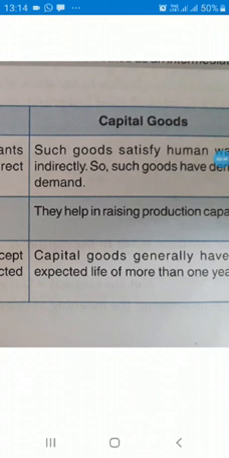They do not lose their identity in the production process. They do not get merged in the process of production. But they need repairs or replacement over time as they depreciate over a period of time. We will discuss the word depreciation also. It is a part of national income.